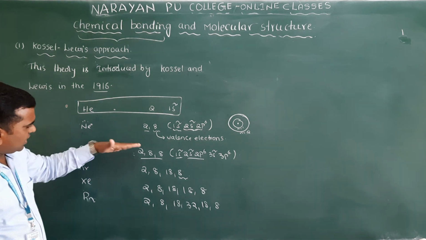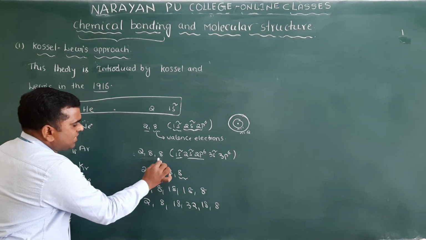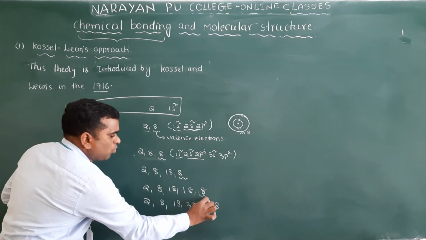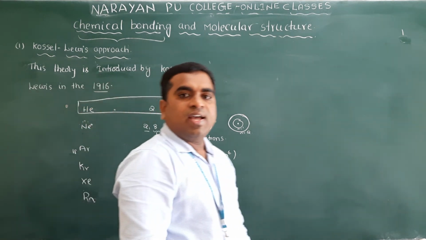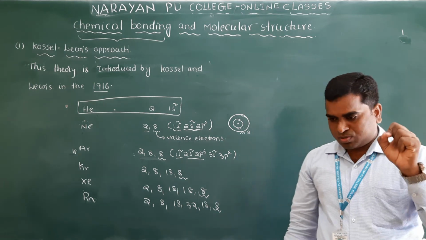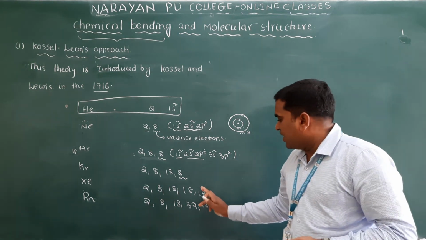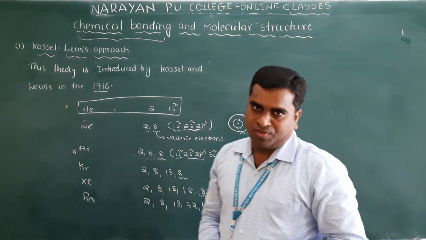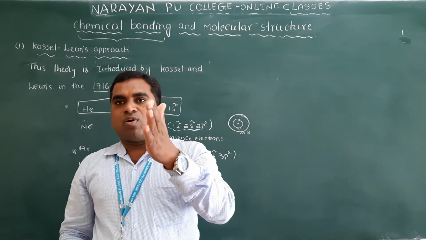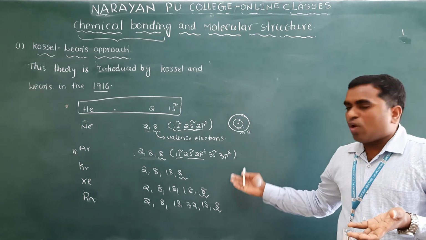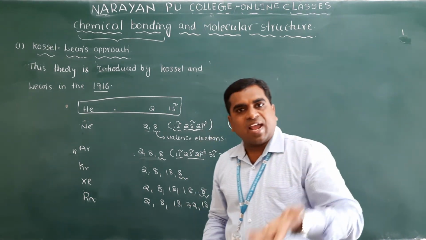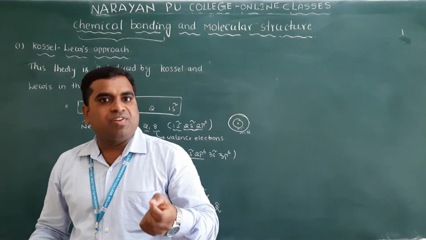If you observe this, what are the valence electrons? These are the outermost shell electrons. How many are there? 8 electrons are there in the outermost shell. So that's why you know that it is a stable electronic configuration. If the outermost electrons are 8, that is, valence electrons are 8, and that electronic configuration is a noble gas configuration, you know that noble gas configuration is very stable.